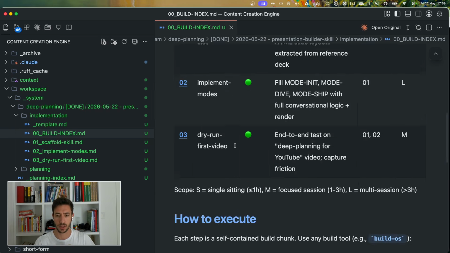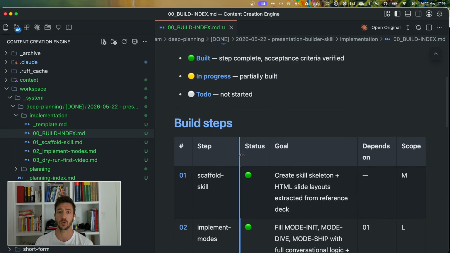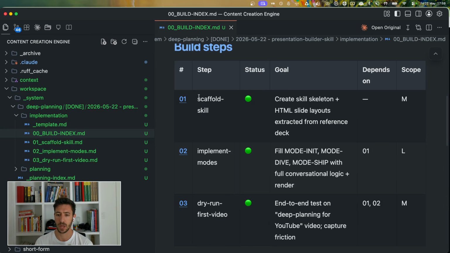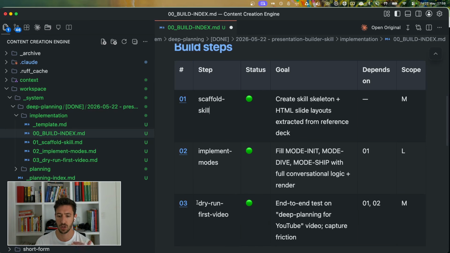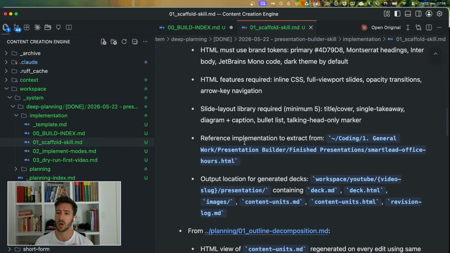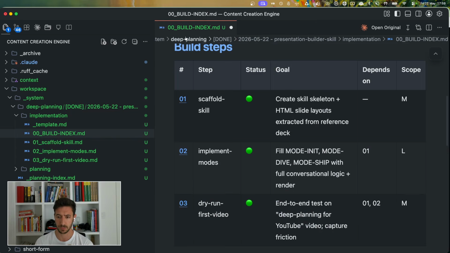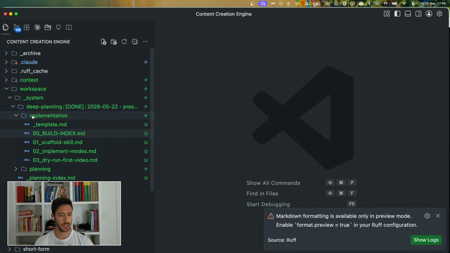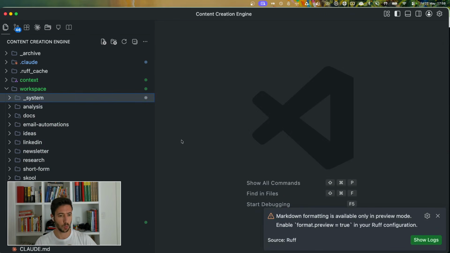And so in this document, as you can see, the format is similar to the planning index, but here we have the building step for the scaffolding, for example, for the implementation, for the dry run, and then I can go over here and check on all the decisions that I applied before. So this is a new way of working that is not specifically related to just executing directly within the chat.